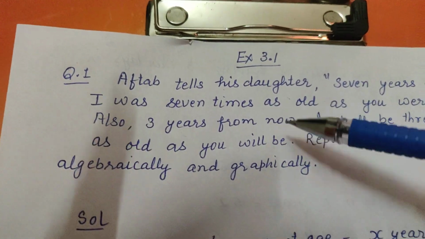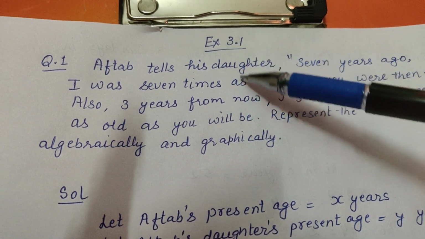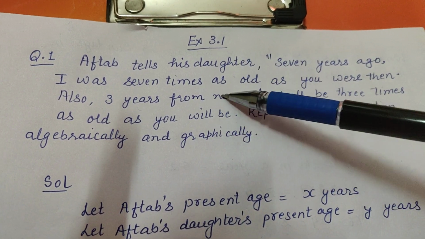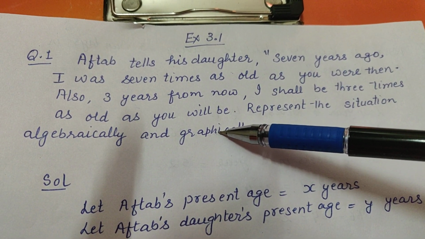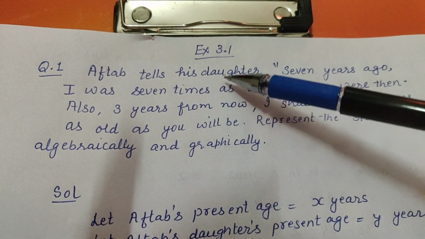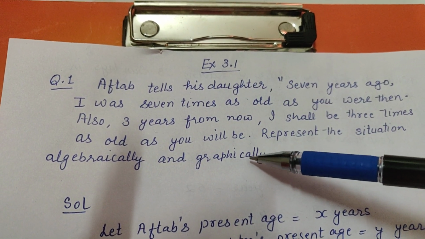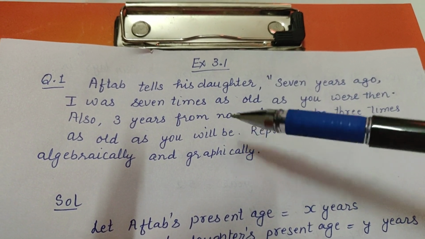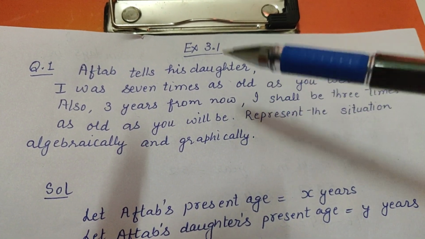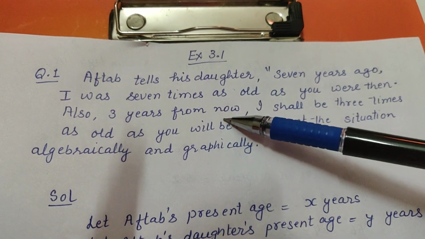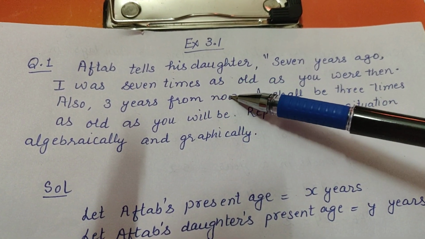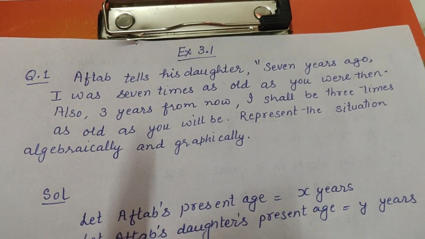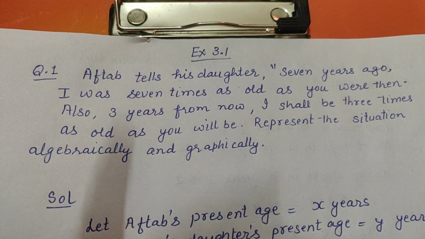So for this, first of all we need to understand what is being talked about in this question. When this question is asked from the students, what is their reply? They say Aftab and his daughter. But this is not the correct answer, children. You have to focus on the problem, what particularly, specifically is being talked about. So children, you will notice they are talking about the age of Aftab and his daughter.